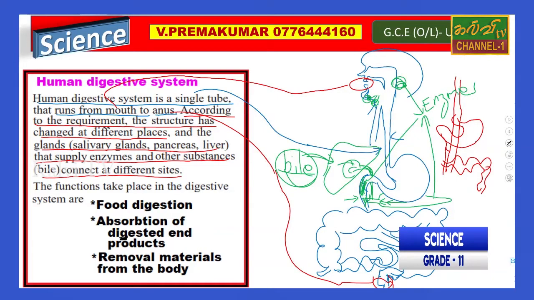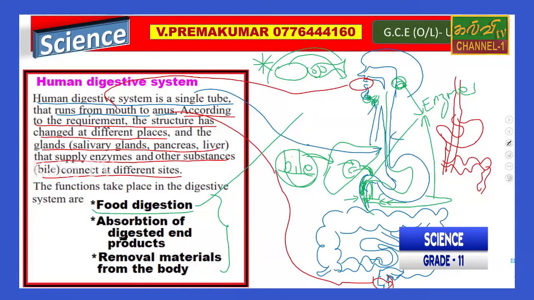Anyway, what is the main function of the digestive system? There are three functions we have found. Food digestion. Actually, when we eat food, what has to happen? That food has to be converted through digestion, right? The importance of the digestive system means food digestion, right? Food should be digested.